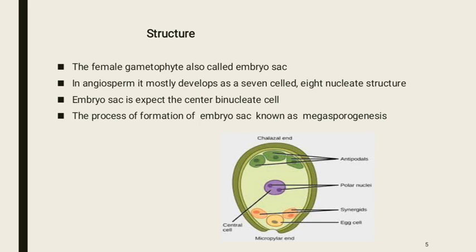It generally contains antipodal cells at the chalazal end, as you can see in the diagram, and an egg cell and 2 synergids at the micropylar end, and the center containing 2 polar nuclei. Embryo sac has a central binucleate cell.